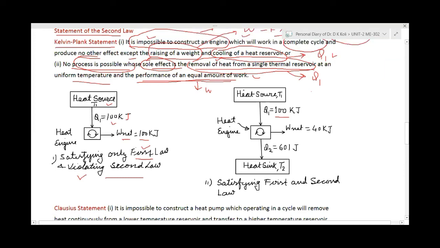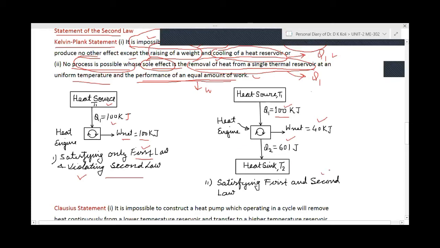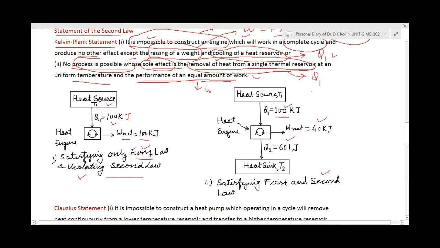Here you can see heat source at temperature T1. It takes 100 kilojoules of heat from the heat source, producing 40 kilojoules of work and rejecting 60 kilojoules of heat to the surrounding. So this case is satisfying the second law, because as per the second law, some heat rejection is necessary. So it is following. Some heat rejection is there. Okay. So this is the statement about Kelvin-Planck.